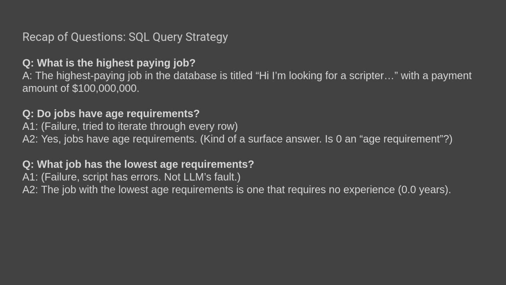When I asked, do jobs have age requirements, and remember, this was kind of a trick question, the very first time it failed. It tried to iterate through every row. That wasn't going to work. The second time I asked, it said yes, jobs have age requirements, but that the age requirement was 0. To me, is that really an age requirement if you say 0? When I asked what job has the lowest age requirements, it came back with the job that requires no experience. So this did well. It was able to get the correct value and also make the correct conclusion from the data.